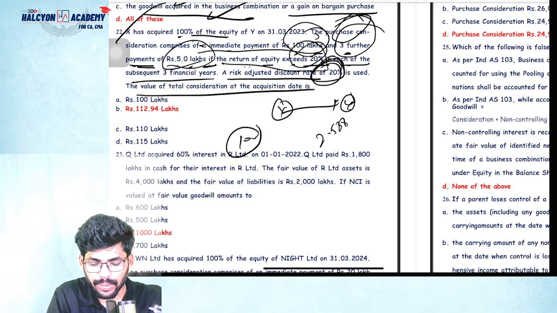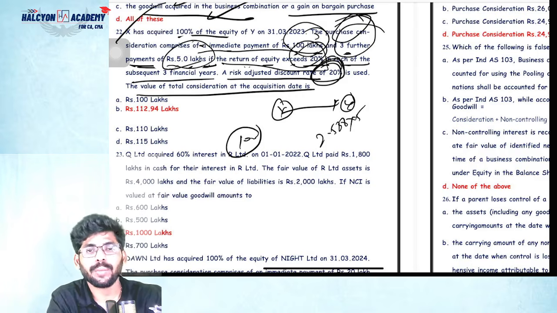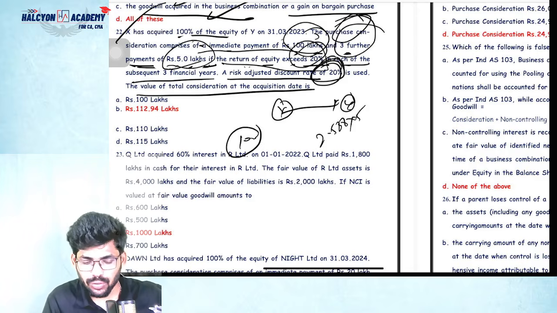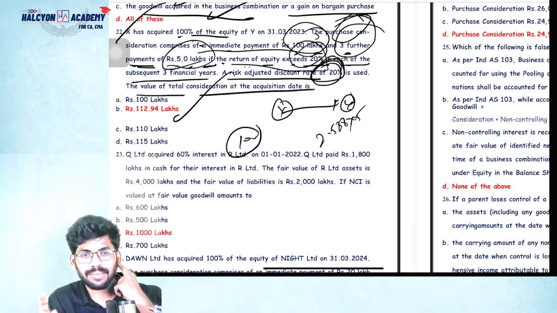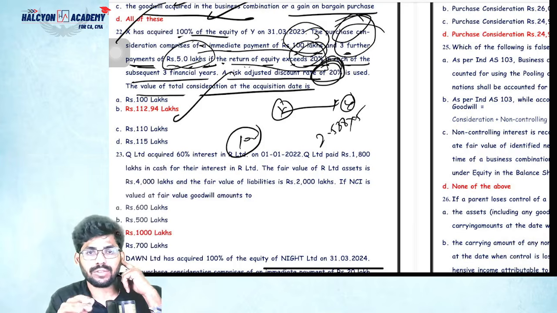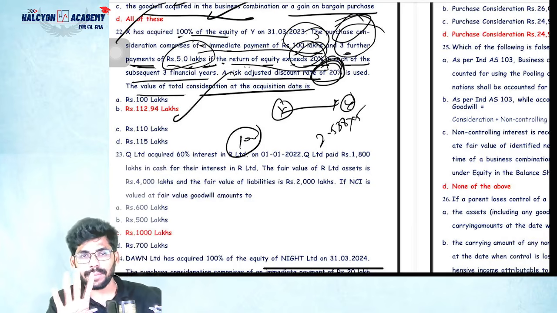So 2.588 into 5 is 12.94, plus 100. Total 112.94. So we got this. Subsequent 3 years means the next 3 years, other than the first year. So that's why we need to bring in the present value for a period of 4 years.